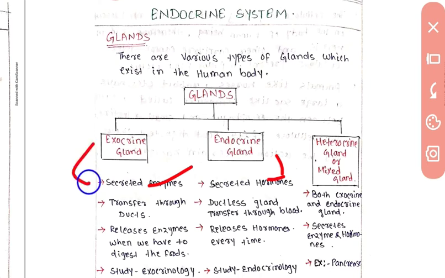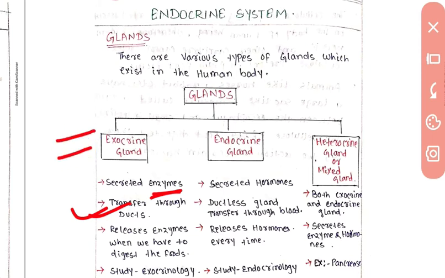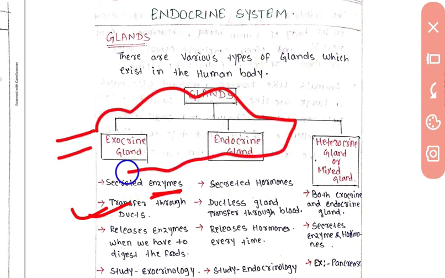So first point is the endocrine gland secretes hormone and the exocrine gland secretes enzyme. And the heterocrine gland secretes both enzyme and hormone. That's why it is known as the mixed gland. Now it transfers through ducts, meaning these enzymes are transferred through ducts. What is the duct? This is the pituitary gland.